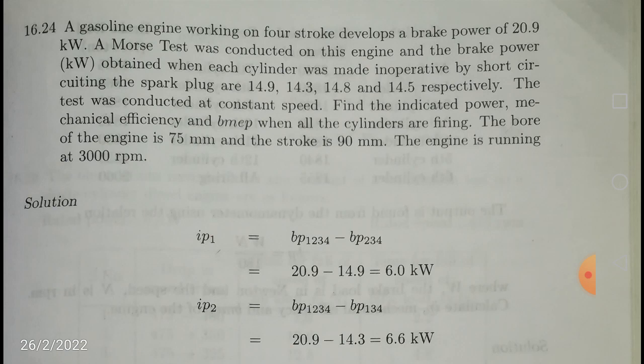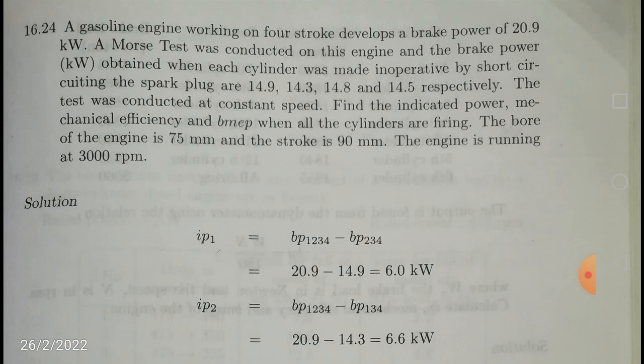If it is a 6-cylinder engine, then you go on to the fifth cylinder and the sixth cylinder also. You are going to get the indicated power for the separate cylinders which were made inoperative consecutively, right? So in this way you get the indicated power of the first cylinder, second cylinder, third cylinder, and fourth cylinder. You sum up all these to get the indicated power of all cylinders. Already you have the brake power when all cylinders are working at some constant speed.